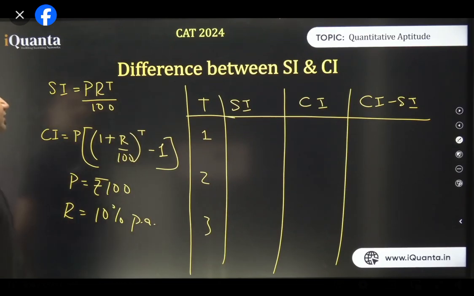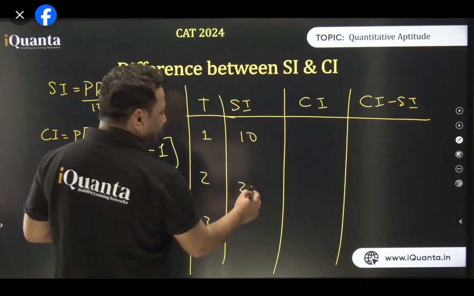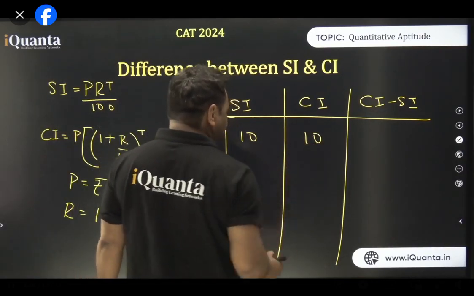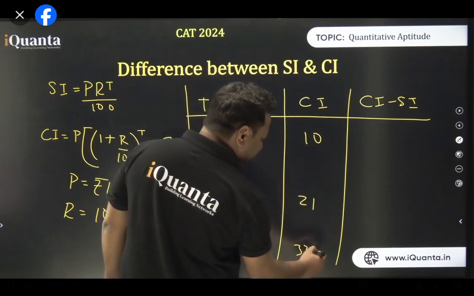So, the first year, the SI will be how much? It's 10%. So, SI will be nothing but 10. For second year, it's 20. Third year is 30. So far, so good. And CI for the first will be 10 only. Then we have 21, and then I think we'll be having 33.1. Isn't it?